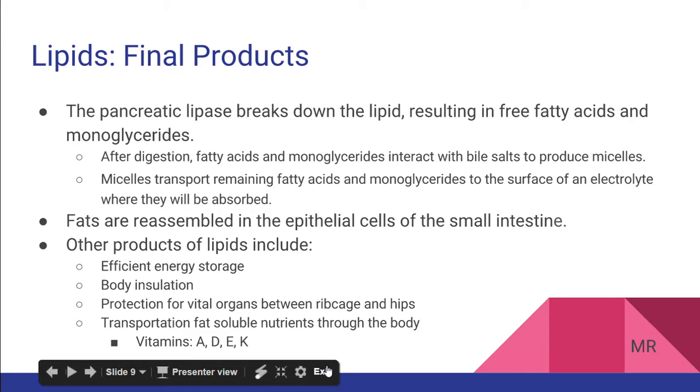This makes fat absorption different than absorption of proteins and carbohydrates, because with protein and carbohydrate absorption, their amino acids and monosaccharides are able to pass through the intestinal epithelial cells without being altered.